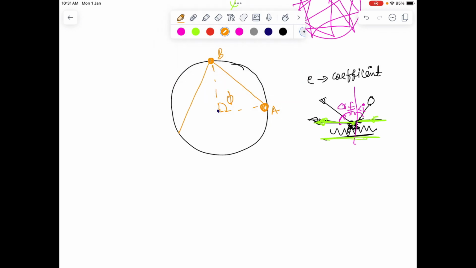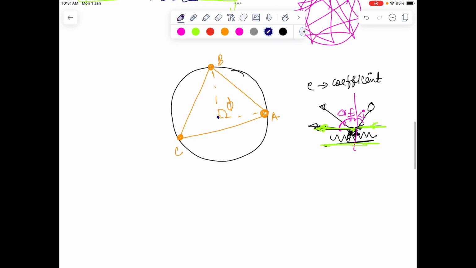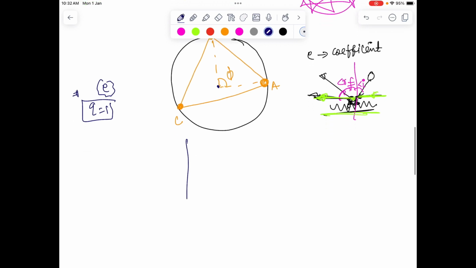So after the ball collides at point A, it will go to some point, let's say C, and again it will keep on continuing. So let's take one case when the ball makes Q impacts with the wall before returning to A. Suppose after Q reflections the ball returns to A. So let's take a very small case of Q equal to 1 first. So for Q equal to 1, and E the coefficient of restitution, what will be the value of phi?